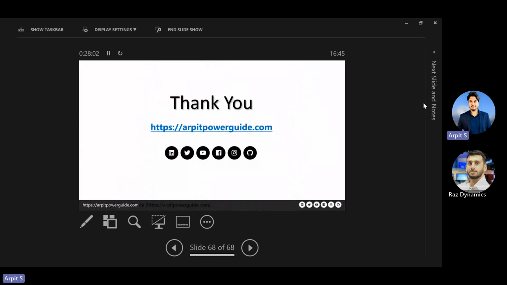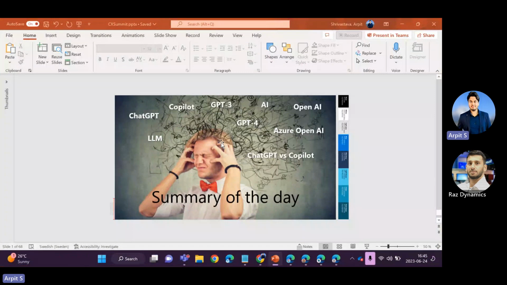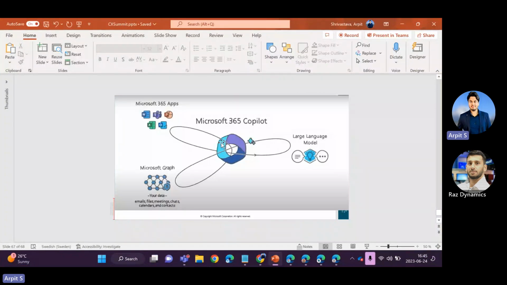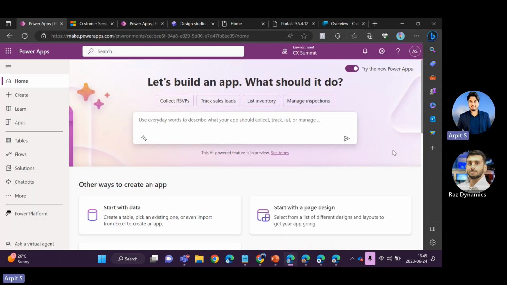Now I have to show some demonstration as well. First of all, I'll show you the capabilities that Copilot provides. Let me quickly show my environment. All right. So let's say I'm working in an organization where I have to set up customer service.